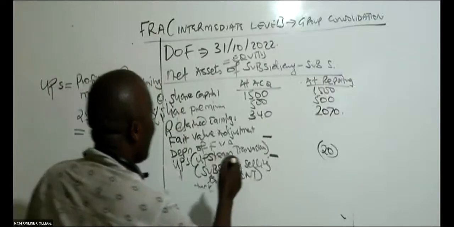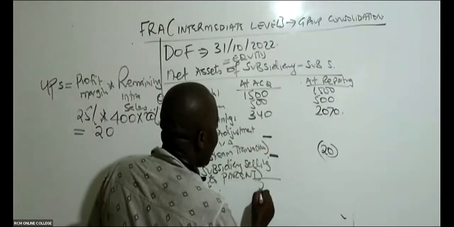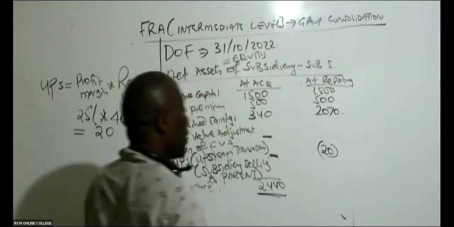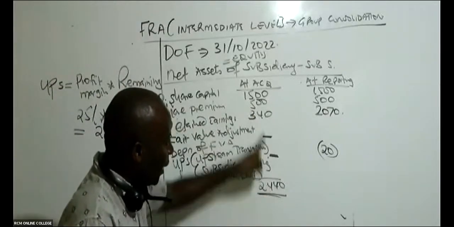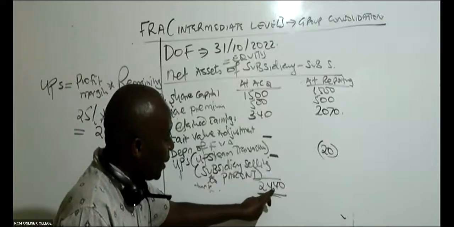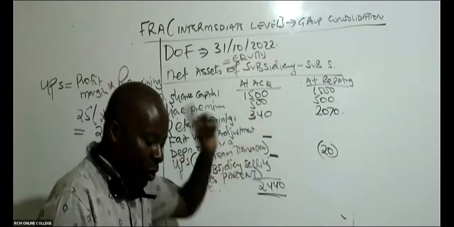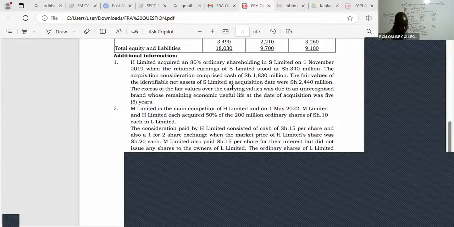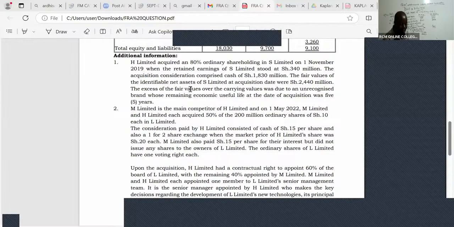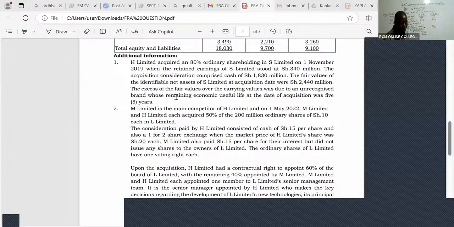The total net assets at acquisition were worth 2440. Then, of course, they want us to use the balancing method to get the fair value adjustment. What have they told us about this fair value adjustment? They have told us the fair values of the identifiable net assets of S Limited at acquisition date were 2440. The excess of the fair values over their carrying value was due to an unrecognized brand whose remaining economic useful life at the date of acquisition was 5 years.